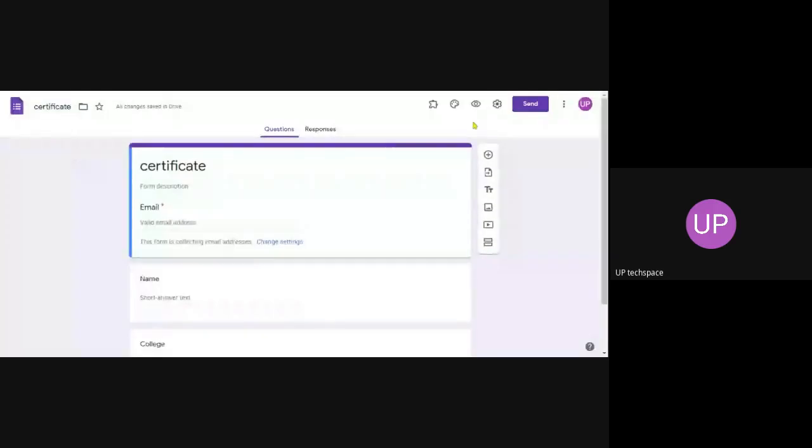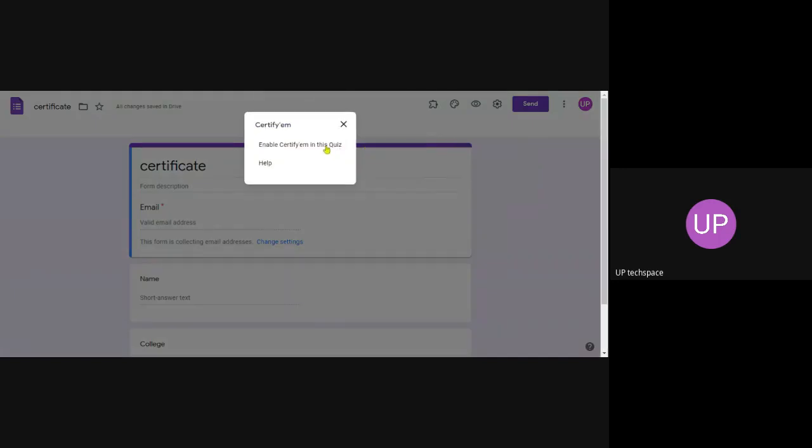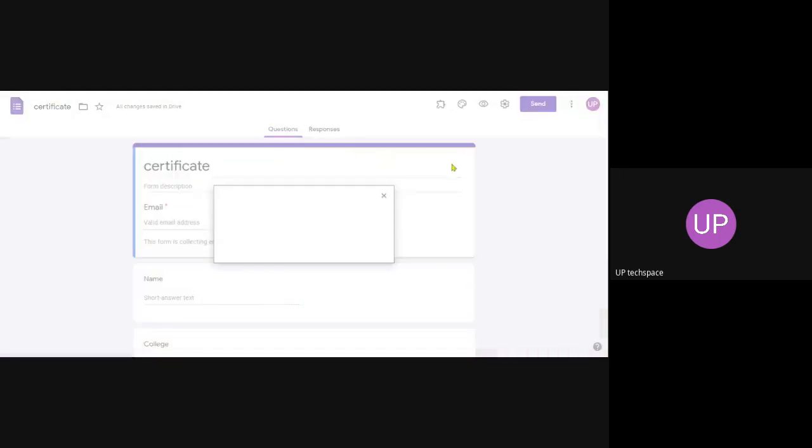I'm just creating a Google form with minimal information. Okay, certificate, name, college. This is a Google form. So I use this Google form with the Certify EM. Enable Certify EM for this quiz.